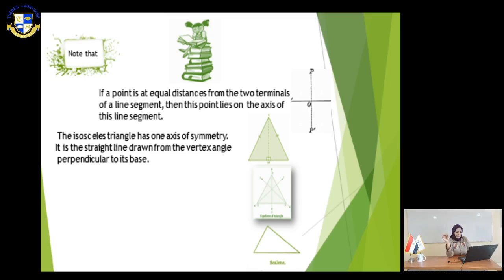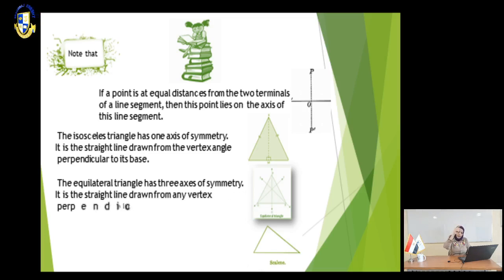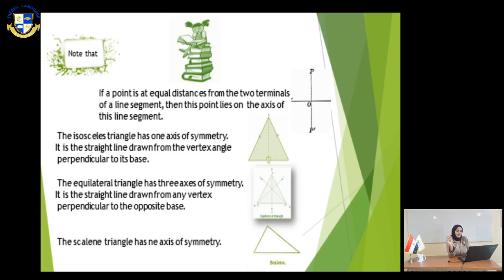The equilateral triangle has 3 axes of symmetry. It is a straight line drawn from any vertex of the triangle perpendicular to the opposite side. As we see in the figure, we have here an equilateral triangle. From any vertex, we have a perpendicular to the opposite base. So we have 3 axes of symmetry. The scalene triangle has no axis of symmetry.